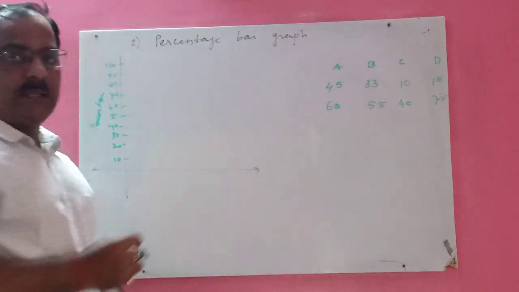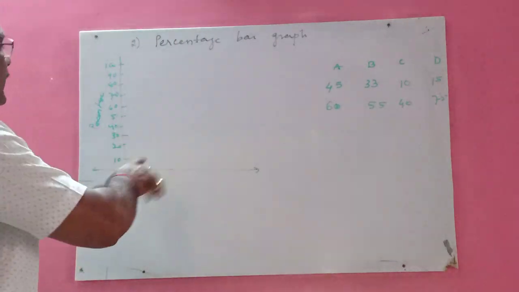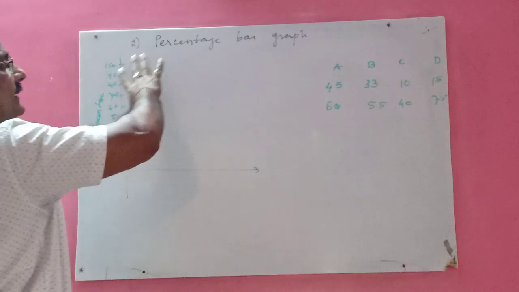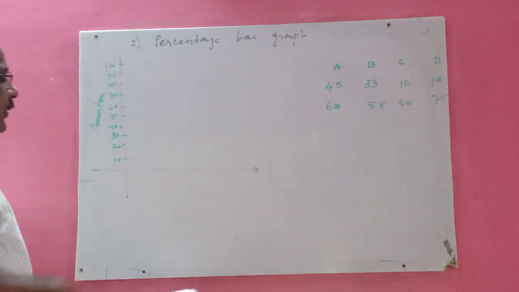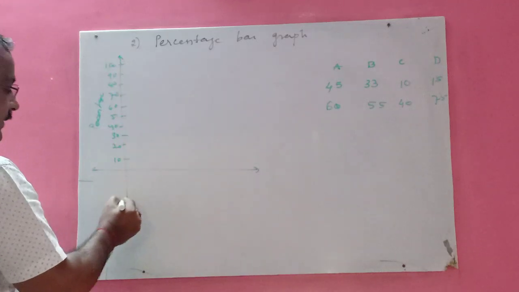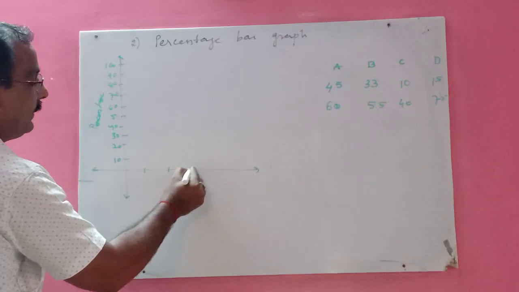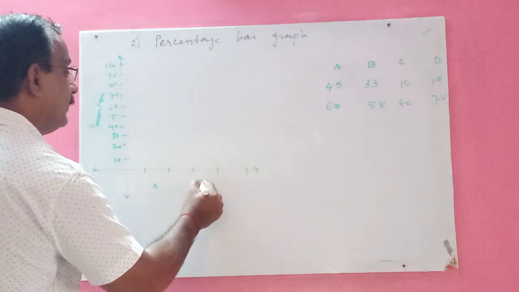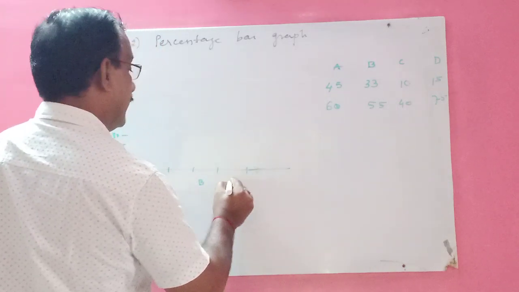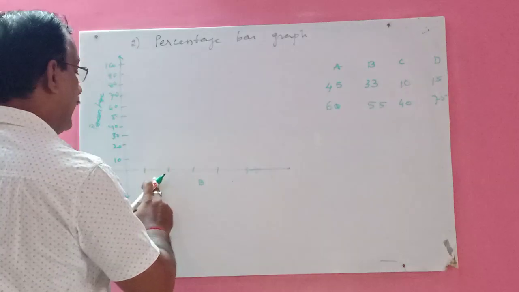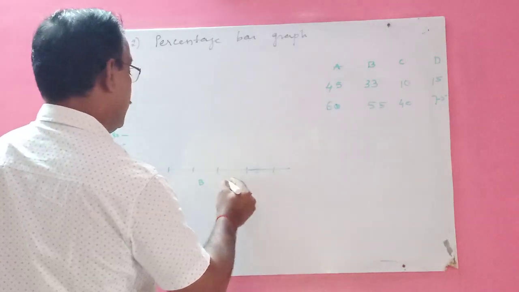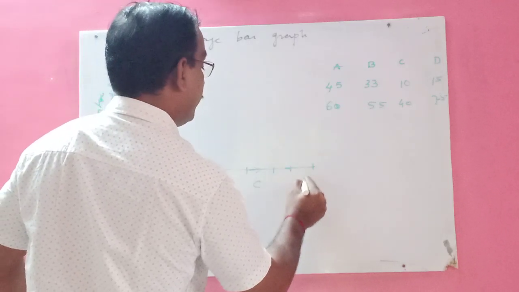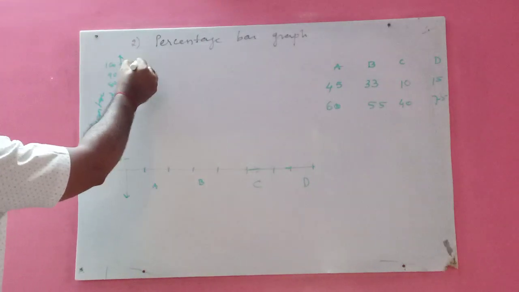It is easier than the previous one, children, because in this case, the scale is already fixed. You will take 10, 20, 30 up to 100. All pillars are 100. So your initial work is what? Draw the x-axis and y-axis, which I have already drawn, and put a 1 centimeter gap like this. Here you will take division A, gap, then division B, then division C, gap, and this is for D. Okay? Draw the pillars of 100 for all.